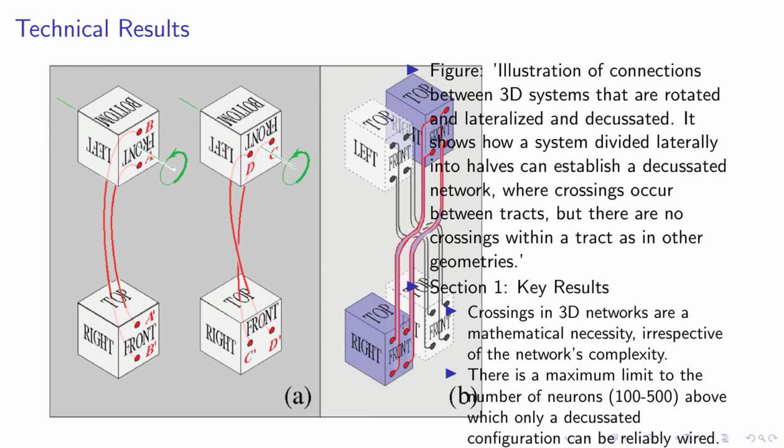Now, let's delve into some key results. Firstly, crossings in 3D networks are not a matter of choice, but a mathematical necessity. This holds true regardless of how complex the network is. Secondly, there's a limit to the number of neurons, between 100 and 500, beyond which only a decussated configuration can be reliably wired. Lastly, we've identified two distinct wiring states in decussated arrangements. This suggests that coordination can vary across different sides of the body. These findings are crucial in understanding the intricate workings of our neural networks.